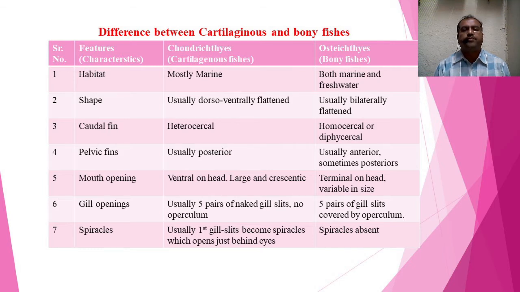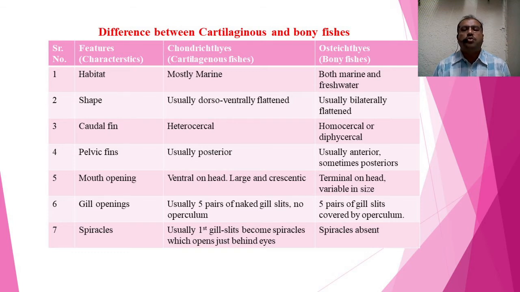If we see the caudal fin, Chondrichthyes have a heterocercal tail fin, and Osteichthyes have a homocercal or diphycercal tail fin. If we see the pelvic fin, in Chondrichthyes it is usually posterior, and in Osteichthyes it is usually anterior and sometimes posterior. So this is the difference regarding the pelvic fin.